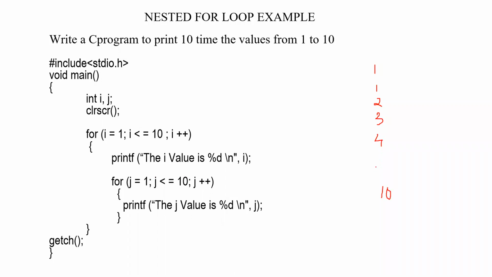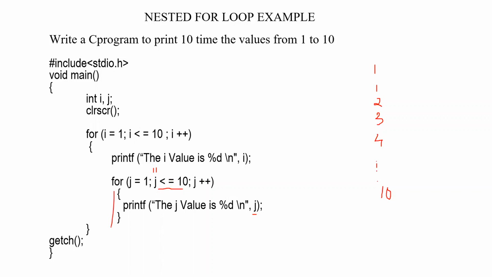So it will be printing up to 10. When the j value becomes 10, it will also print the value of j as 10. Then after that, it will increment j by 1, so j becomes 11. Then it will check whether j is less than or equal to 10. Now the value of j is 11, which is not less than or equal to 10. Then the condition is false. It will come out of the body of the loop.